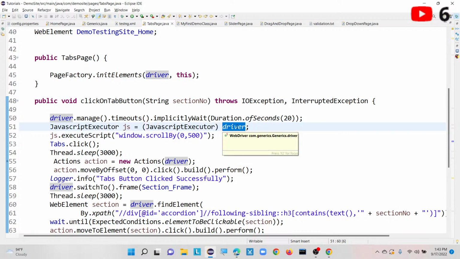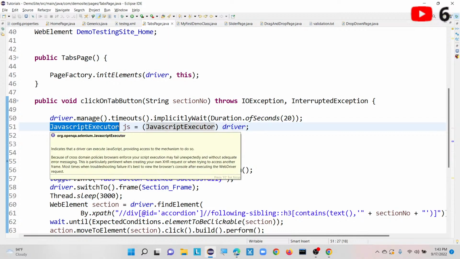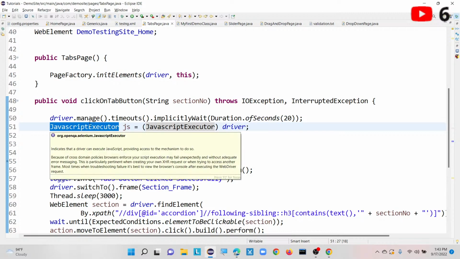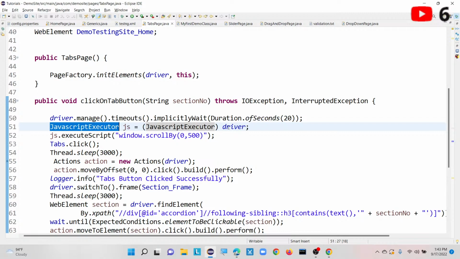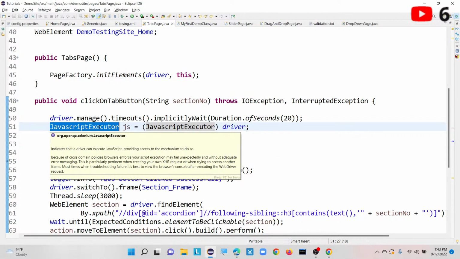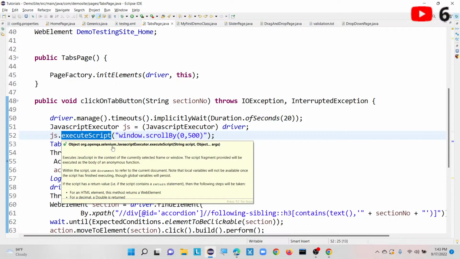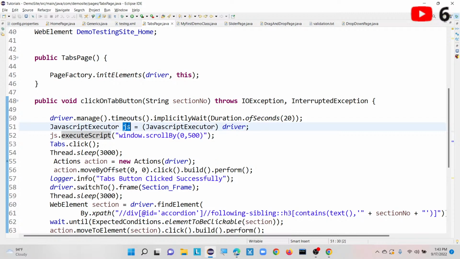Driver is an interface, right? WebDriver is an interface. So in this case I am doing some typecasting here. So here JavaScript is an interface, and this interface is indicating that a driver is going to be executed with the help of this JavaScript executor. At the same time, executeScript is a method which is implemented from the JavaScript executor. But this executeScript will execute in the context of the object here. That is called as JS.